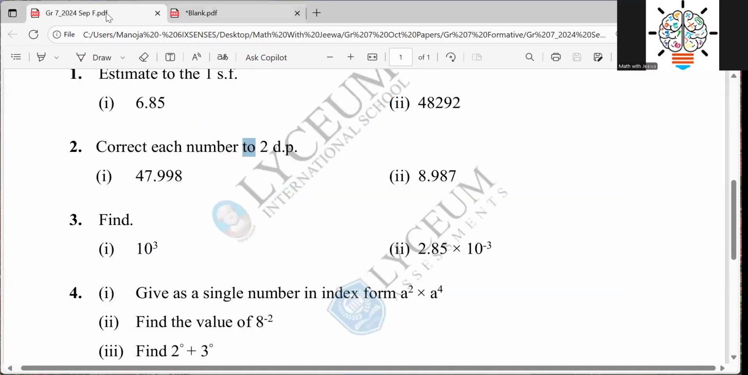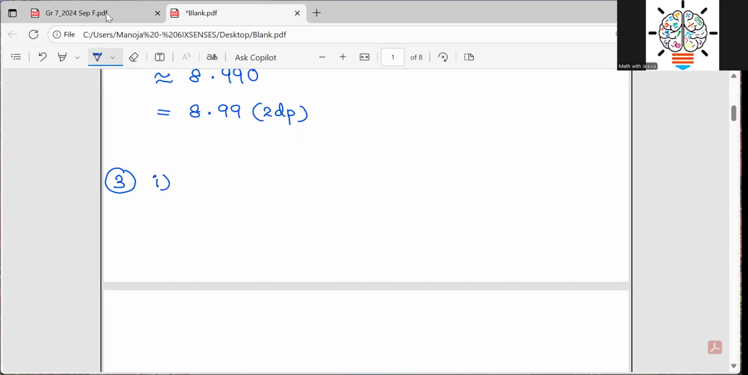You want to find 10 to the power 3. So this is very easy. You know that with the indices lesson. You want to expand this, 10 times 10 times 10, and your answer will be 1000. Okay. And then the part 2, we'll see what we have.